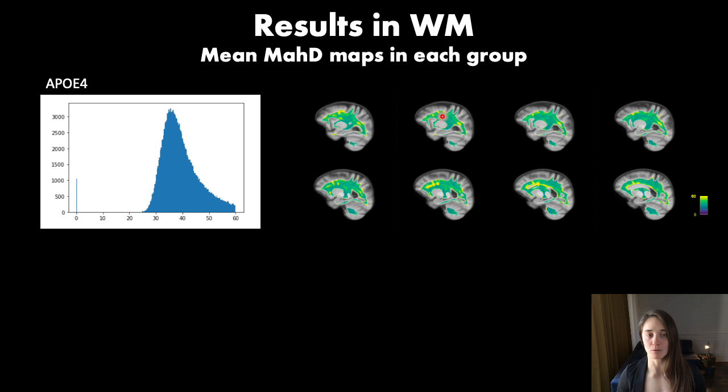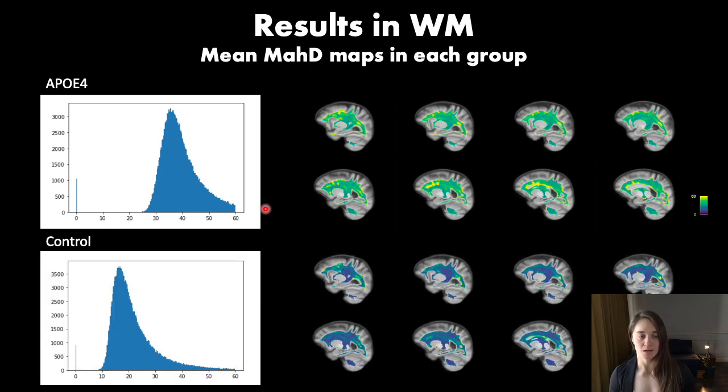Here we can see the mean multivariate distance map of the ApoE4 group. The bright yellow areas are the brain regions that differ the most from the reference group. We can also see the histogram of the distance in all voxels. To investigate whether the differences seen are due to the presence of the genotype and not just to inter-individual variability, I then computed MADI between each individual of the control group relative to the same reference group. As we can see from the histogram and the maps, the distance values are much smaller.